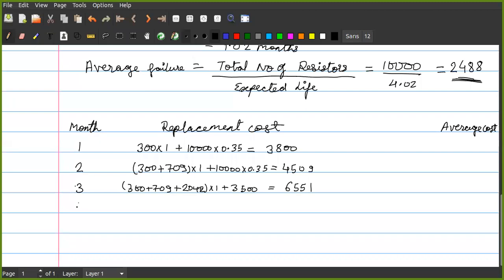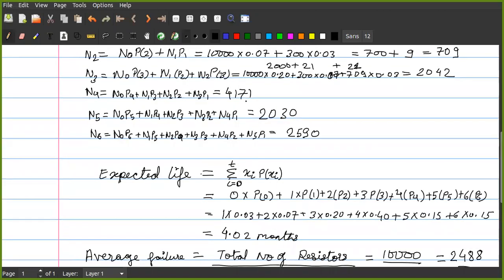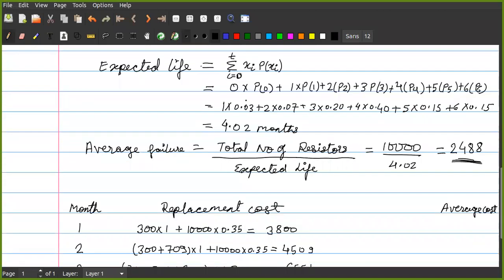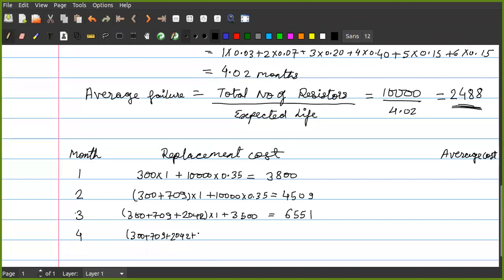6,551. Similarly, for the fourth month, it will be 300 plus 709 plus 2042 plus what is the fourth month? In the fourth month, we are replacing 4,171. So we will be replacing 4,171 into 1 plus 3,500. This comes out to be 10,722. Correct? Yes, sir.